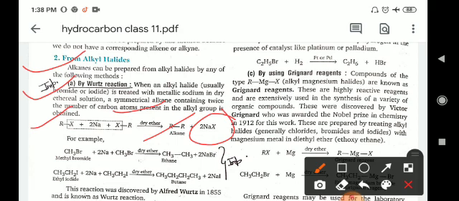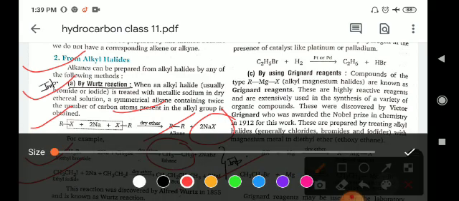If you take the alkyl group as a methyl group, the compound will be methyl bromide plus sodium plus methyl bromide. So here sodium bromide will be removed and 2 methyl groups will attach to each other and form an ethane compound. Okay, like that another example you can see here: ethyl iodide plus 2 sodium plus ethyl iodide will react and give butane and sodium iodide.